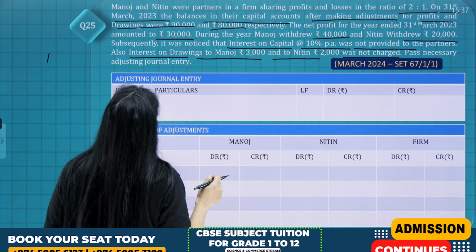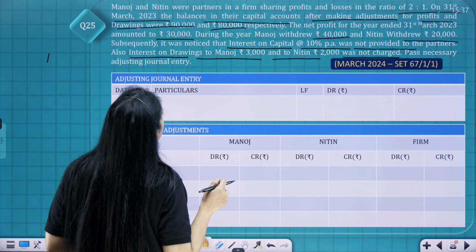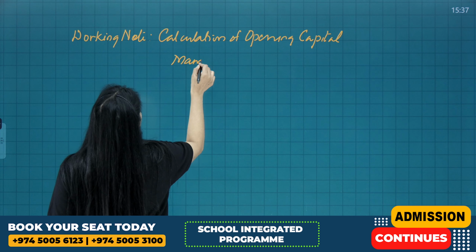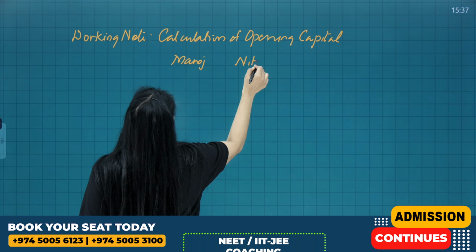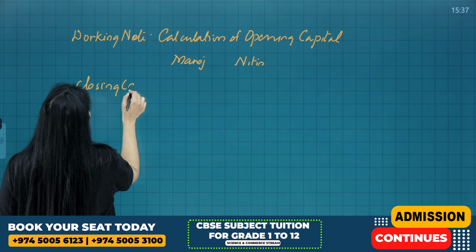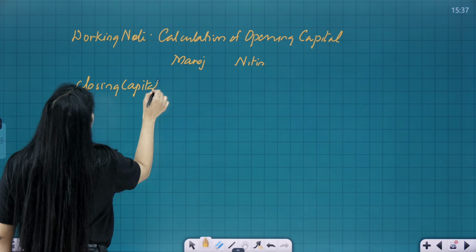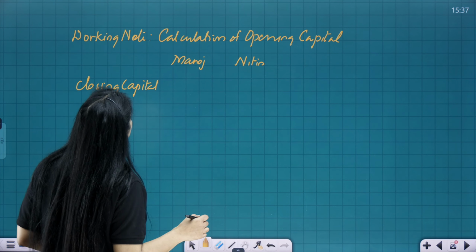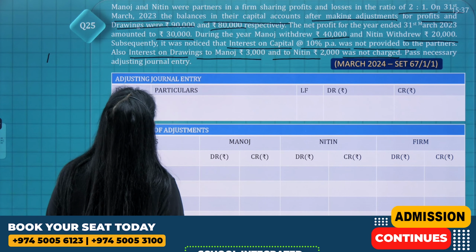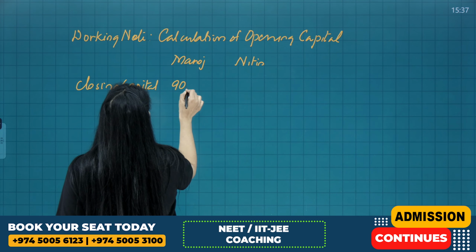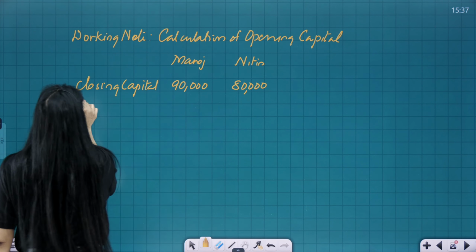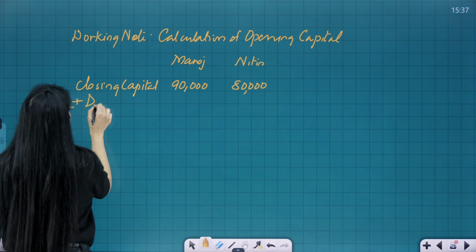The two partners that you have are Manoj and Nitin, and the closing capital that you have is 90,000 and 80,000. Add the drawings.